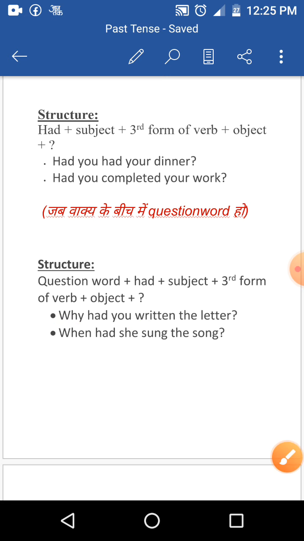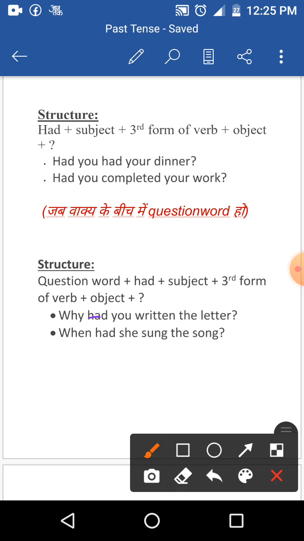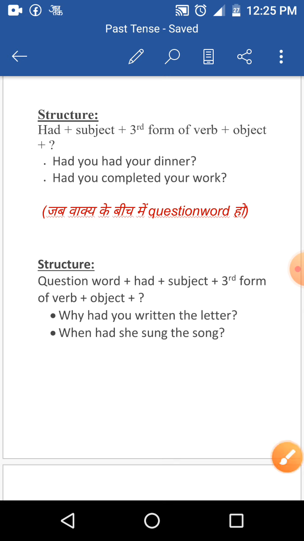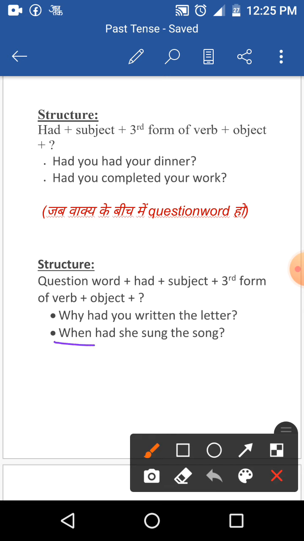So remember, if you find any interrogative word in the sentence, then you have to use this interrogative word before the helping verb. Here the helping verb is had, and in the second one also you can see when. When means kab, and it is an interrogative word. That's why we use when first, then helping verb had, then subject, third form of verb, object, and in the last question mark.